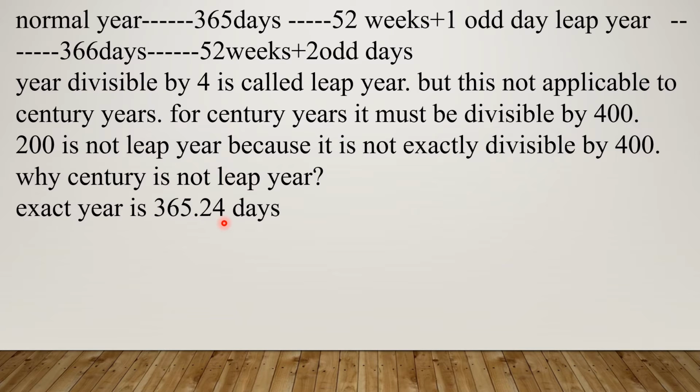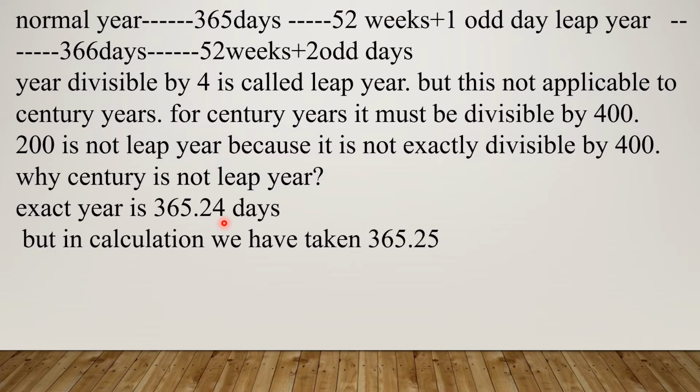365.25 days. 0.25. We have taken 1 by 4 days. You have observed the difference. So there is an error of 0.01. So for every year, there is an error of 0.01.